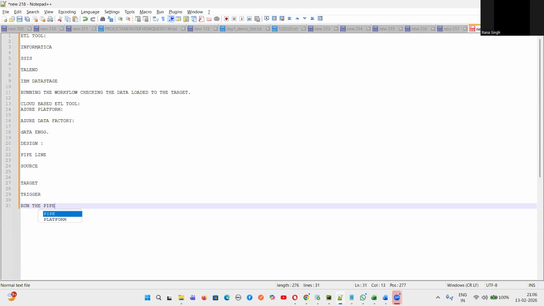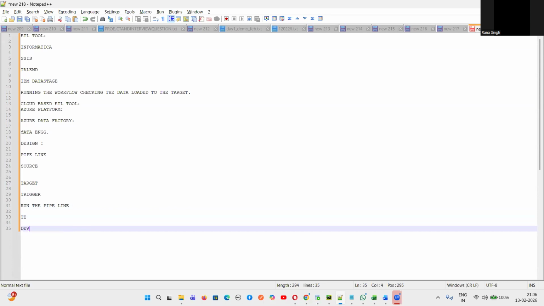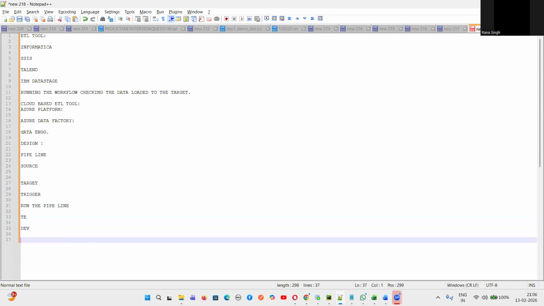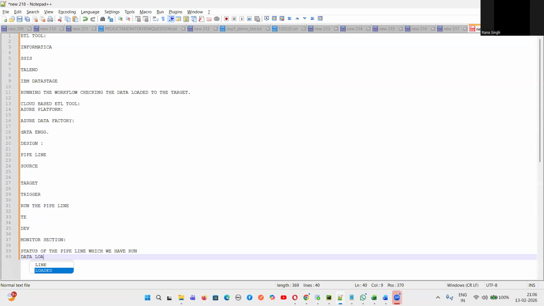This can be done by whom? This can be done by both. Any test engineer can run the pipeline, or a developer can run the pipeline. After running the pipeline, we will go to the monitor section. In the monitor section, we'll check the status of the pipeline which we have run. And then, guys, the data will be loaded from where? From the source to the target.